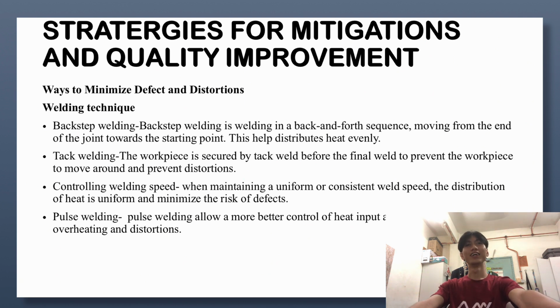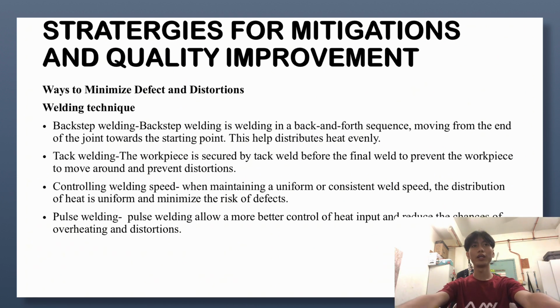Today I will be presenting about strategies for mitigation and quality improvement. Ways to minimize defects and distortion: welding techniques. Number 1, backstep welding is welding in a back and forth sequence, moving from the end of the joint towards the starting point. This helps distribute heat evenly. Number 2, tack welding. The workpiece is secured by tack welds before the final weld to prevent the workpiece from moving around and prevent distortion.